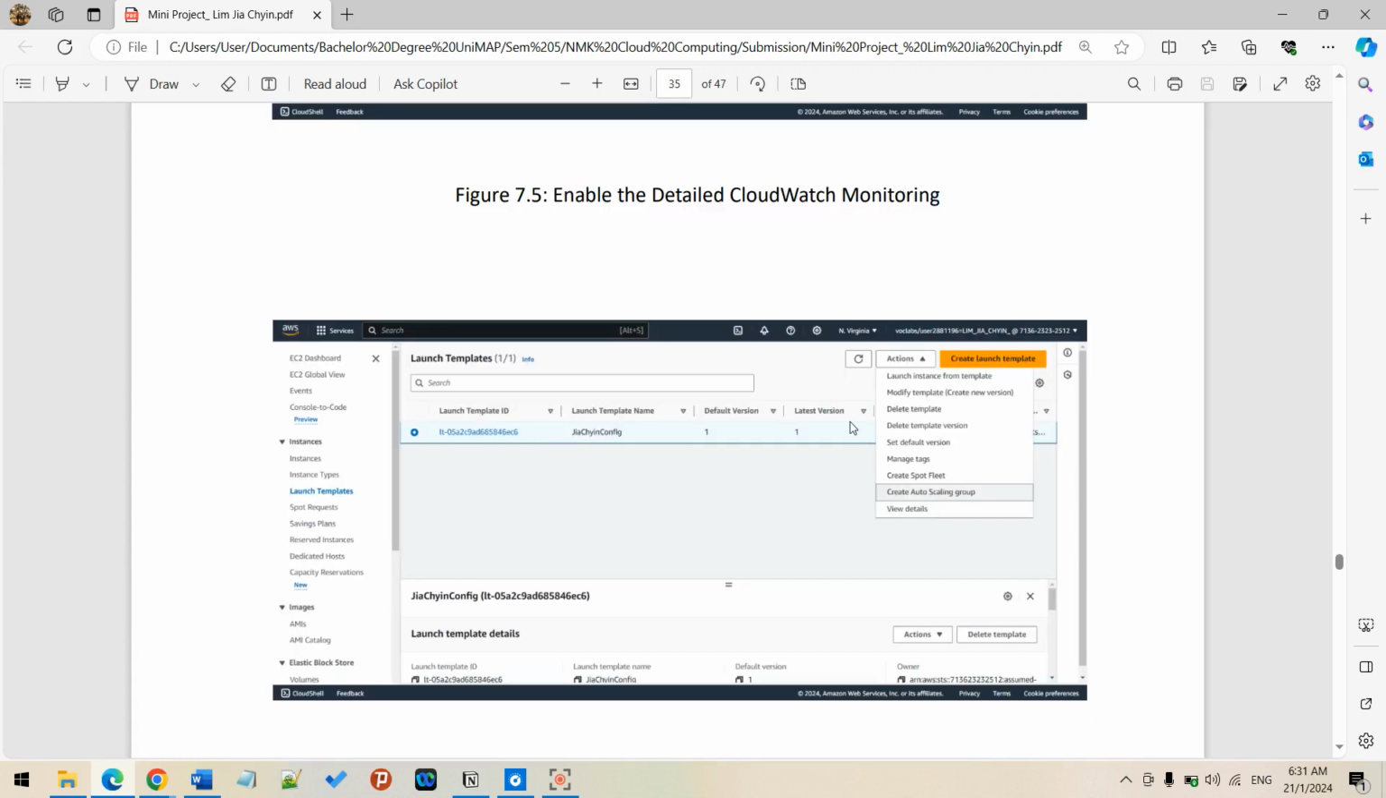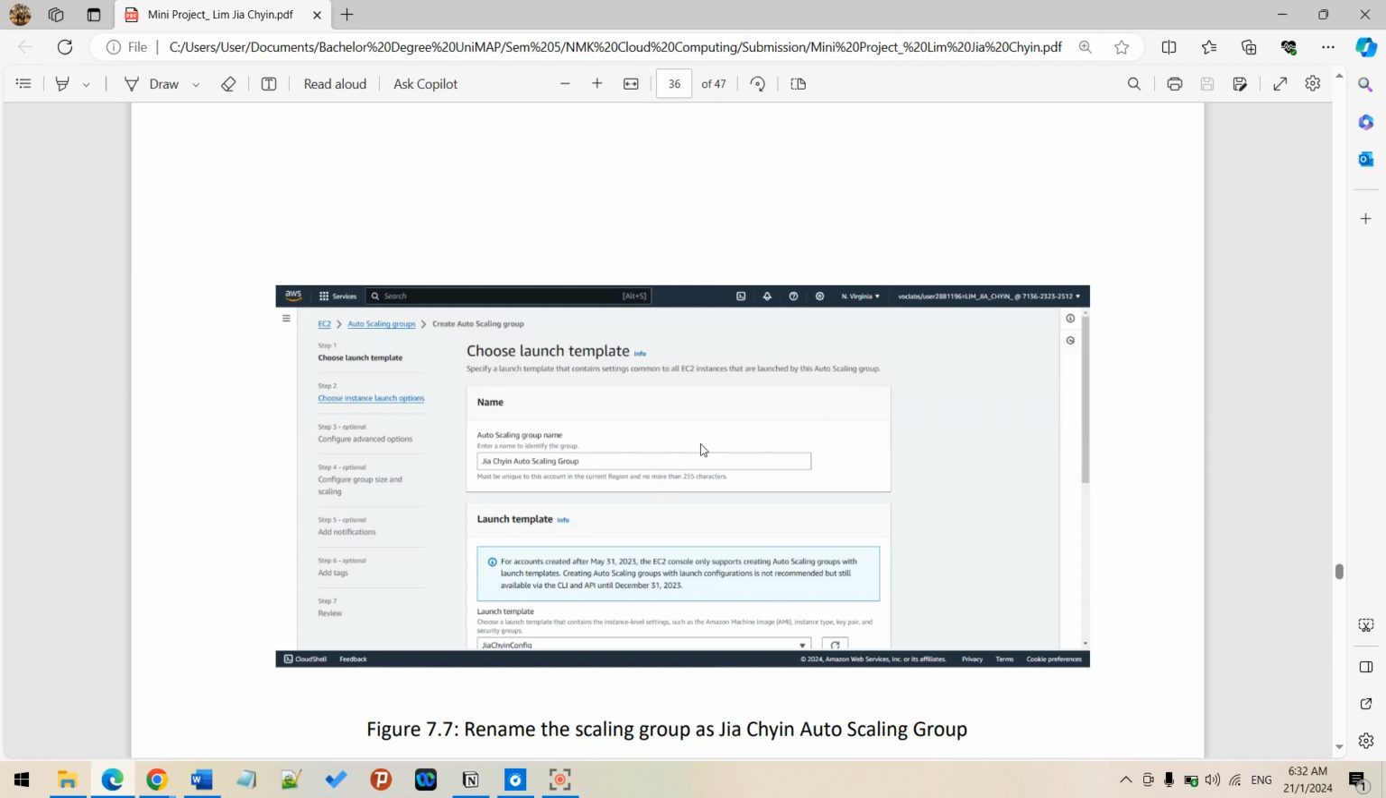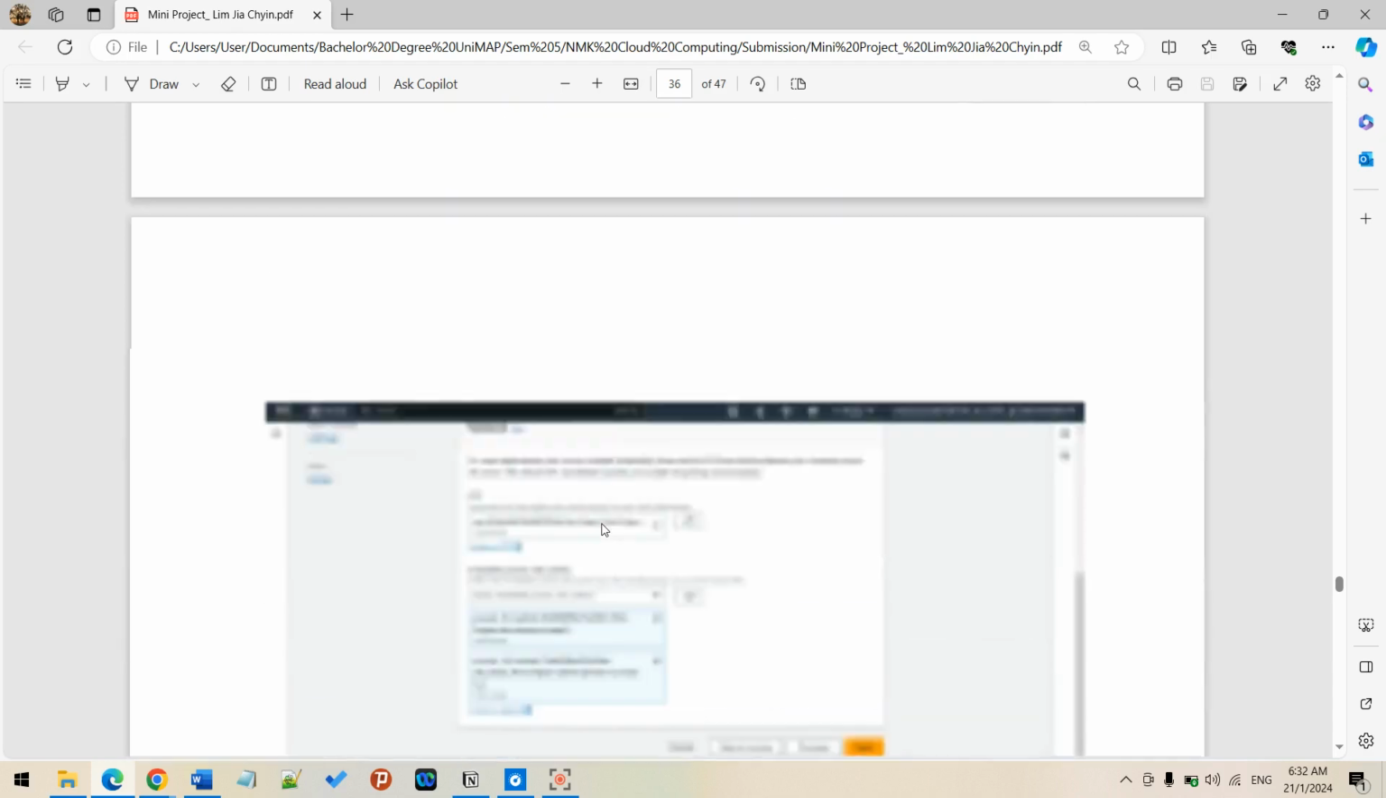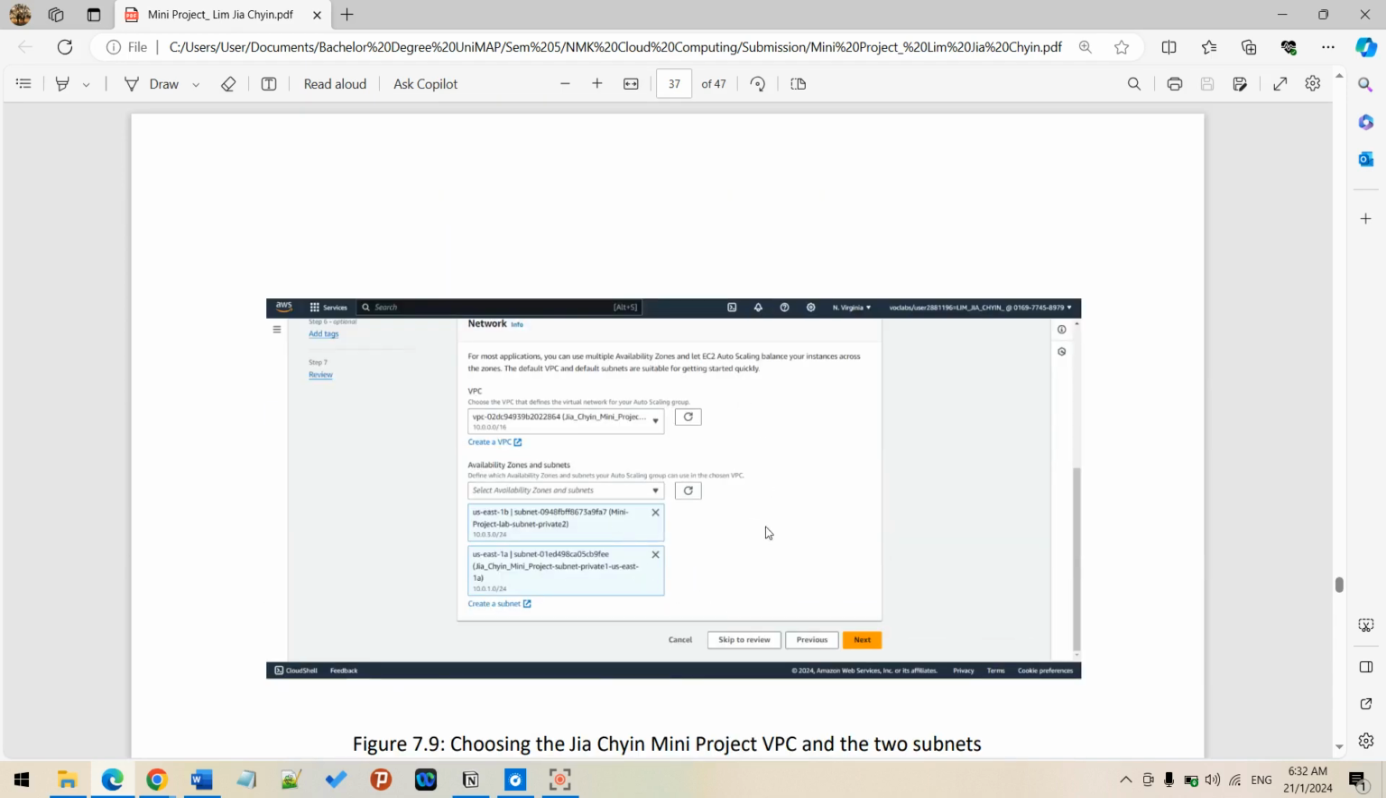So for this, I have launched the template, and now I only need to create the auto scaling group. You can see this is the auto scaling group. I name it judging auto scaling group, and you can see the template I created just now, where judging config is the template, and I will choose the network, obviously.